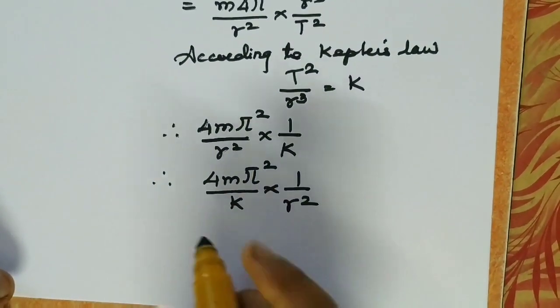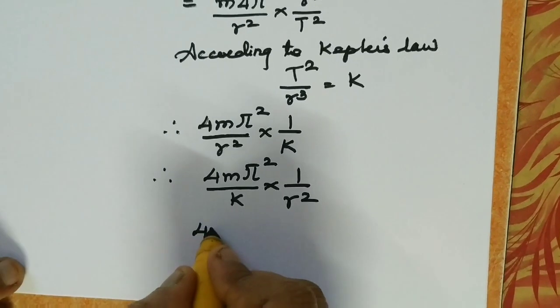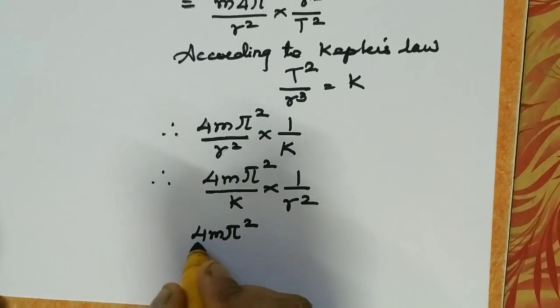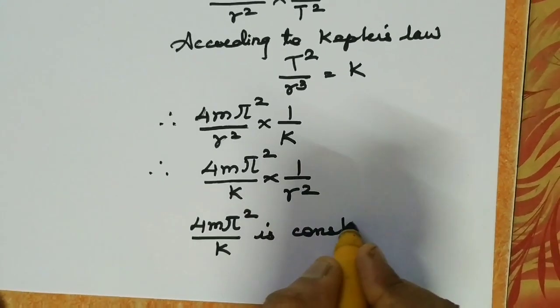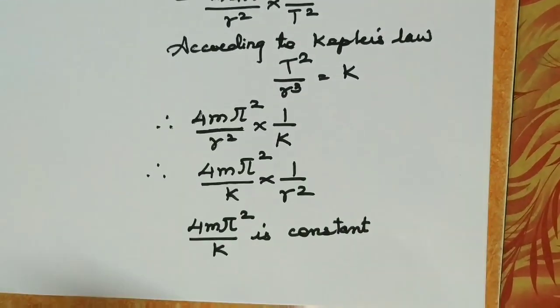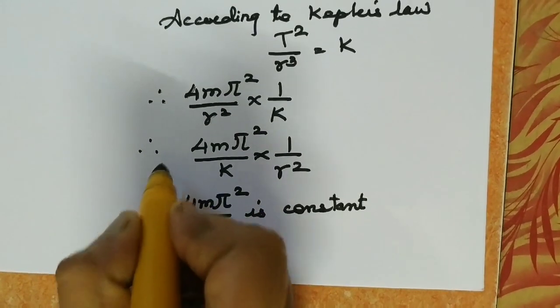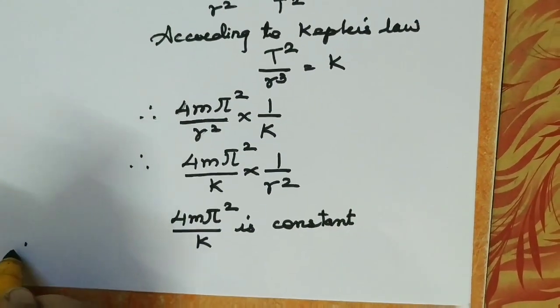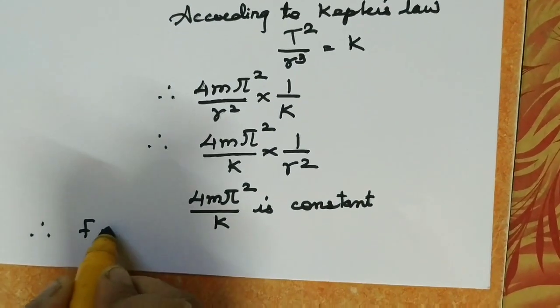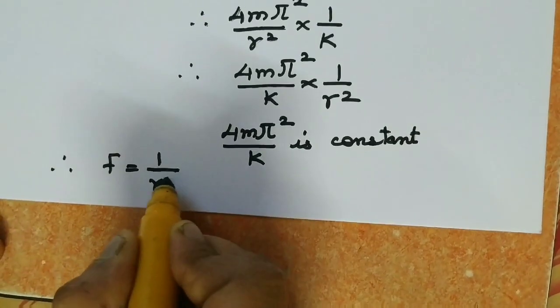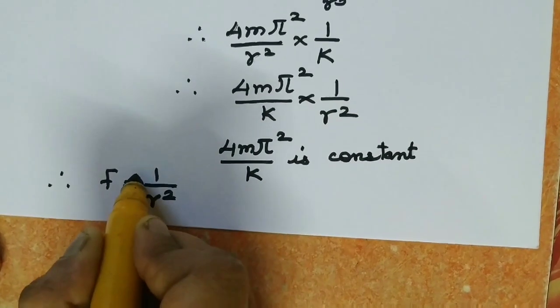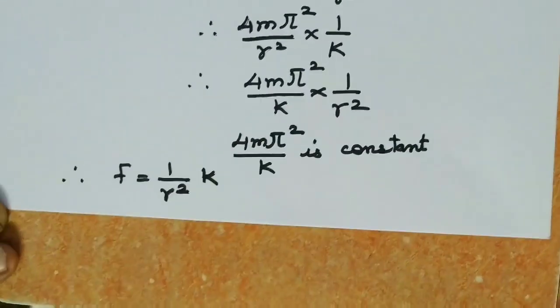4m pi square upon k is constant. Therefore F is equal to 1 upon r square into k.